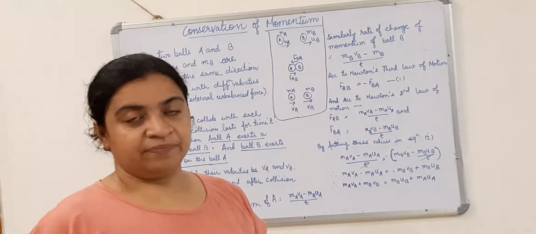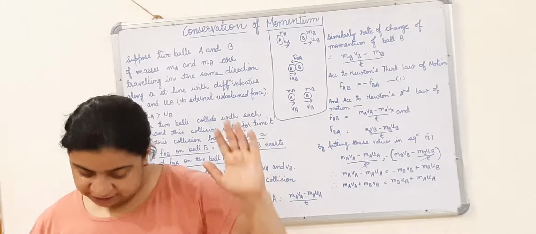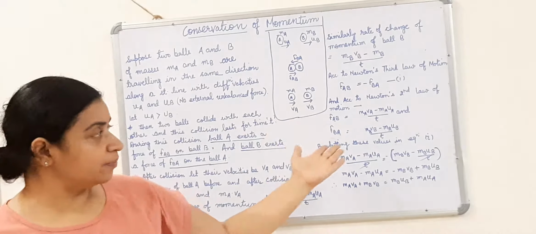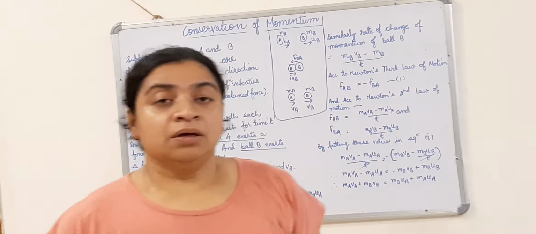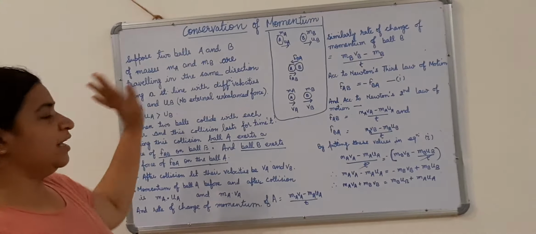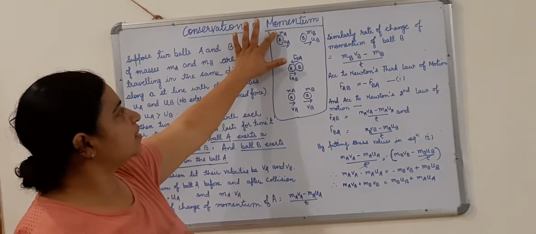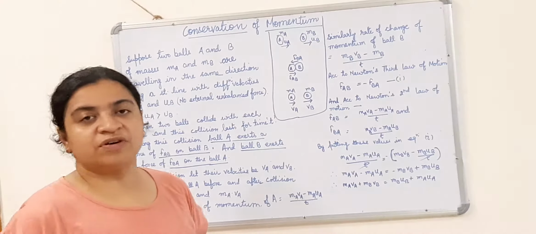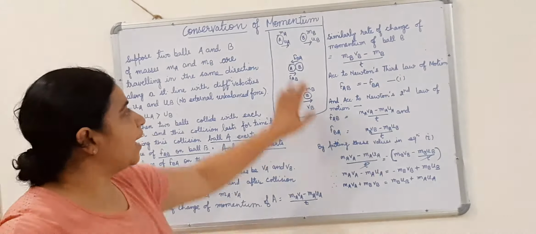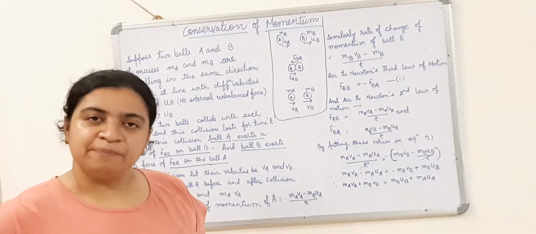How to derive? Suppose there are two objects, or you can say two balls. This I have written from your book itself, children. You can consult the book or you can copy down from here. Suppose there are two balls, A and B, as I have drawn here. Suppose the mass of the first ball is 5 kg. Instead of writing 5 kg, I have written here MA. And the mass of the second ball is MB.